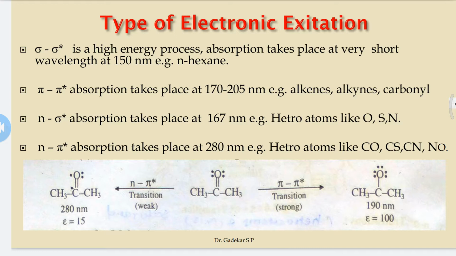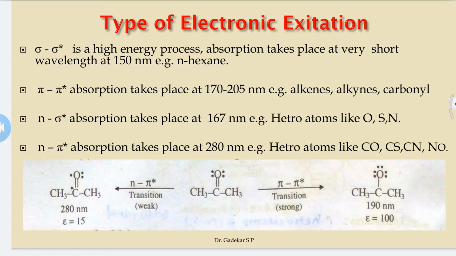In this figure, acetone contains a carbonyl group, with a carbon and oxygen pi bond. This pi bond absorbs energy and undergoes a pi to pi star transition, which is a strong transition compared to the n to pi star transition.